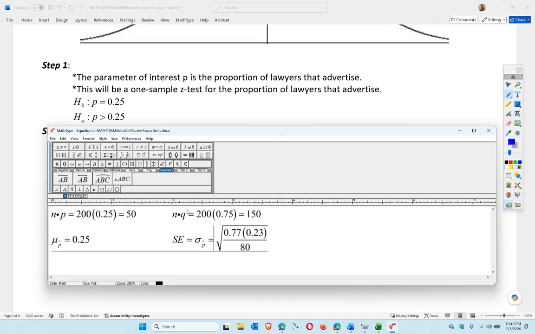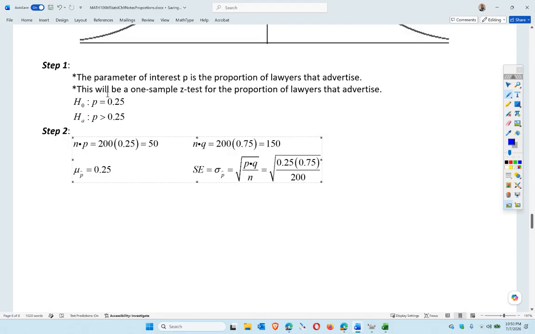All right, and we do our formula here if we want to. Standard error equals the square root of p times q over n, right? In this case, it's 200, 0.25, and 0.75. And again, we're taking the population here for p and q, not the sample, because standard error for hypothesis testing is comparing to the population. Okay, so there's step 2. So what are we doing? Can we do it, and what are the parameters?